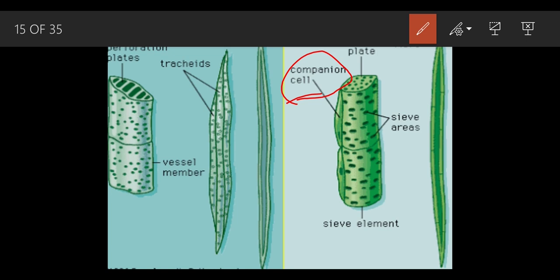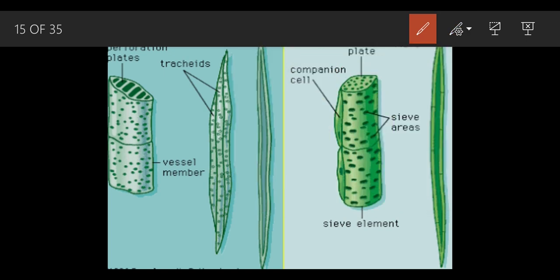This companion cell is closely attached with the sieve tube. You can see out here, this is the sieve tube. This is the companion cell, and this is the sieve tube. It is closely attached because the word companion means friends. So they are attached together.